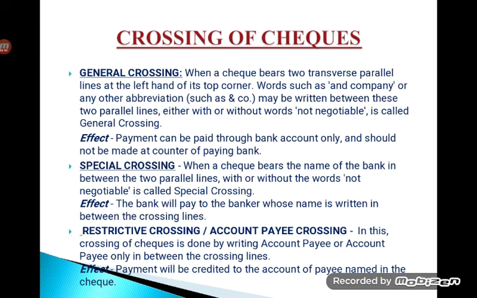The effect of this particular type is that payment will be credited into the account of the payee named in the check. Suppose you are making payment to somebody: if you write that person's name and write account payee by crossing the check, it will be credited into the account of that person only.